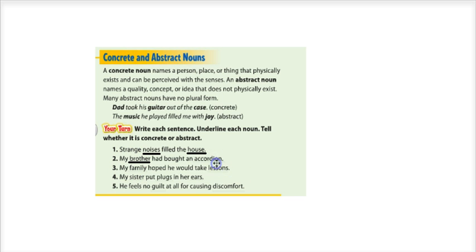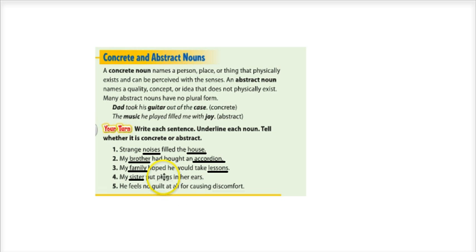Brother and accordion are both nouns and they are both concrete. In number 3, my family hoped he would take lessons. Family and lessons are nouns. Family is a concrete noun because your family actually exists in the world. Lessons, that's a tricky one. It's technically abstract, and it's abstract because it's an idea. It's a thing, but it doesn't really exist. Yeah, it's a place you might go, but it doesn't really exist. You couldn't pick it up and touch it.